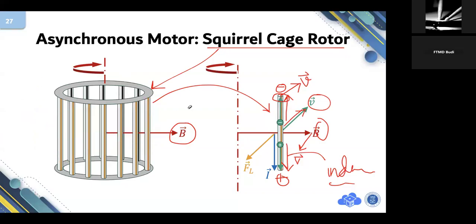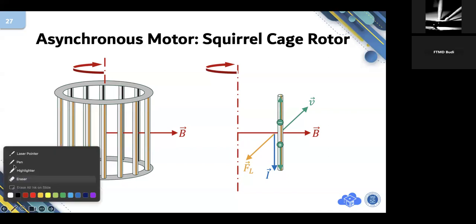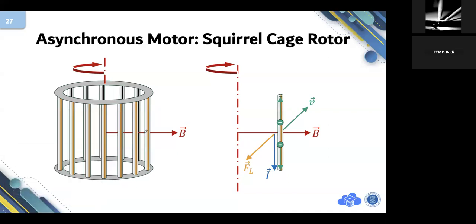Because of the rotating magnetic field, the rotor bar will be polarized. Polarized means that it becomes positive, it becomes negative. So there will be electrical current indicated by I. I is considered as a vector. And then because of this current, I L cross B will be a Lorentz force, this way. So that's why there will be a Lorentz force acting on the bar, like this. This is F, subscript L.